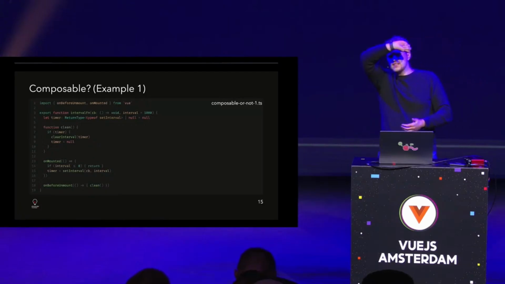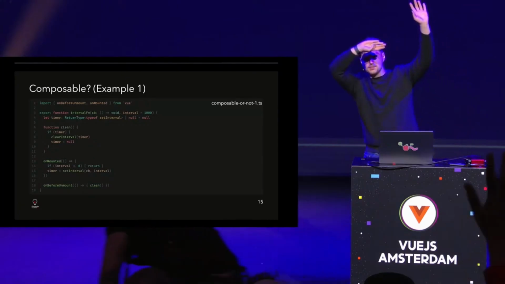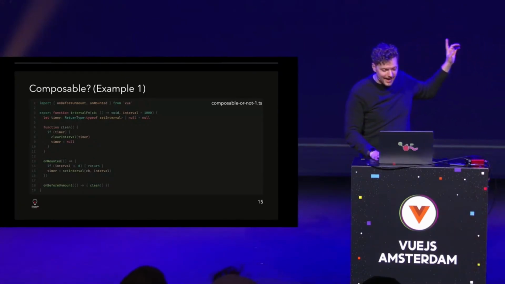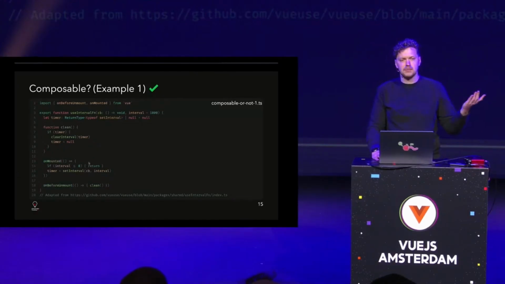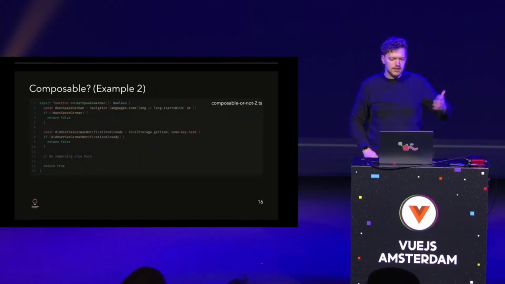Who of you thinks this is not a composable? Hands up. All right, we do it the other way around. Who of you thinks this is a composable? Hands up. I see a lot of hands. Great, you've seen the last slide. I'm happy about that. This is a composable. It's actually adapted from Vue. So why is it a composable? Well, we have lifecycle hooks: onMounted, onBeforeUnmount. Easy peasy. Great.